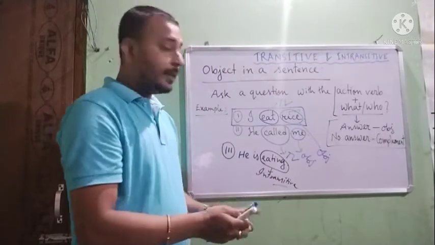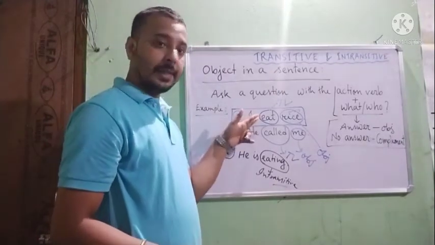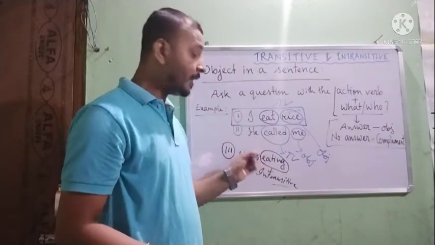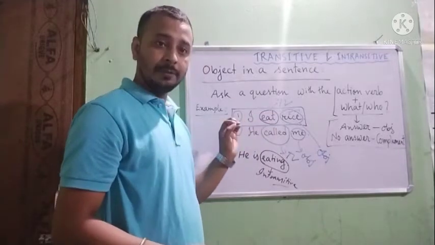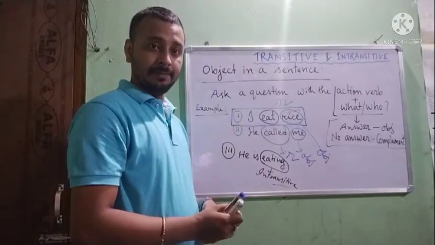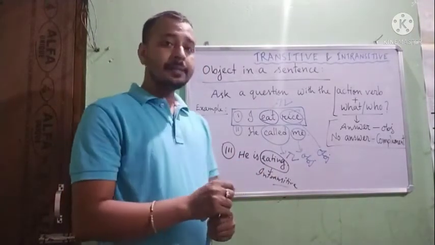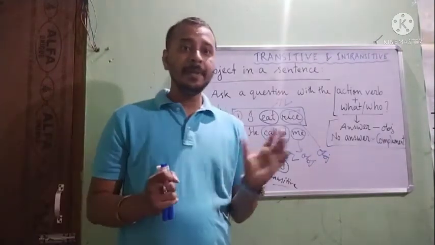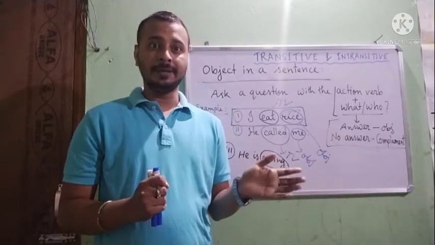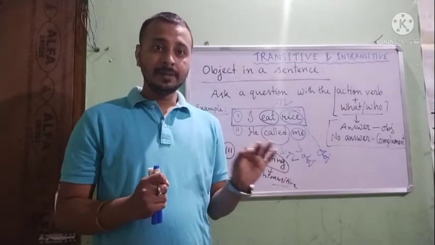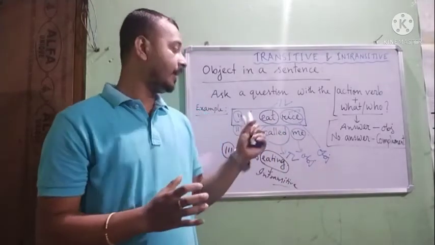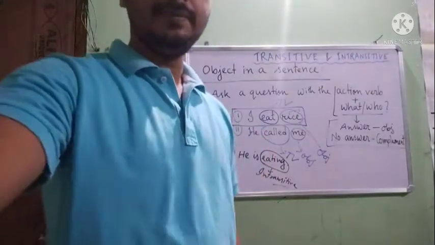That means a verb may work sometimes as a transitive, sometimes as an intransitive. It depends upon the subject it takes, the object it takes. If it takes an object, it will be transitive. If it does not take an object, it will be an intransitive verb. But the point is that some be verbs like am, is, are always answer the question who or what, but they are not transitive verbs. They are always intransitive verbs. Be verbs are always intransitive verbs. I give you one example for this.